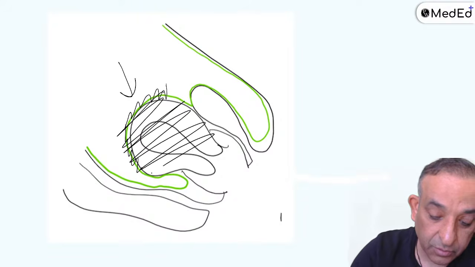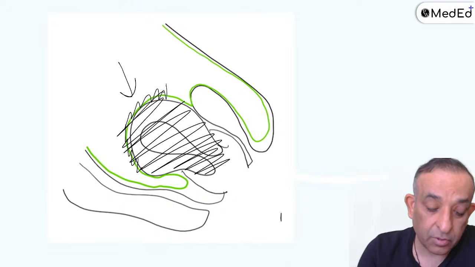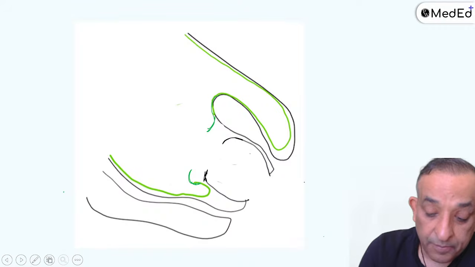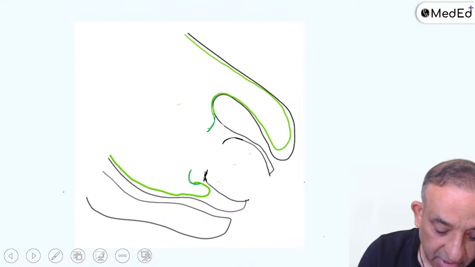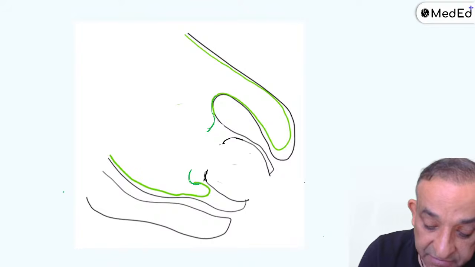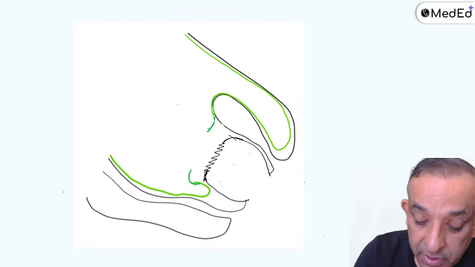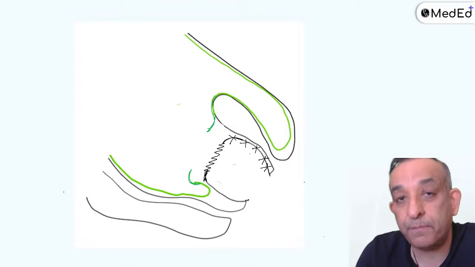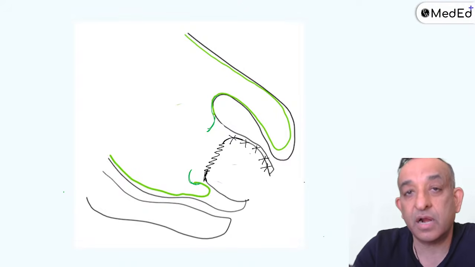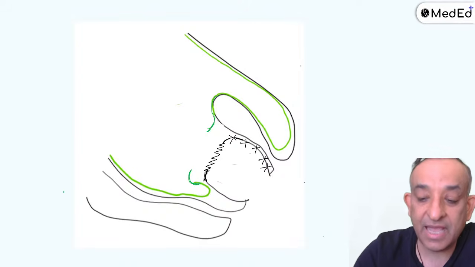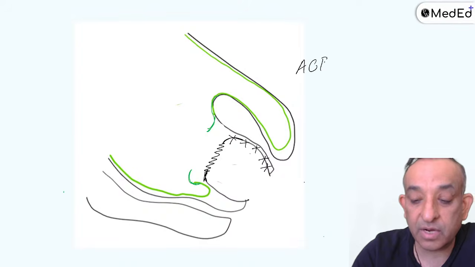This is the uterus which I'm going to take out, and the peritoneum on it also will come out. So that's how it looks after the surgery. Now, you will close the vaginal defect and you will do the anterior vaginal repair. The vagina is also called colpos. So we do the anterior colporaphy.